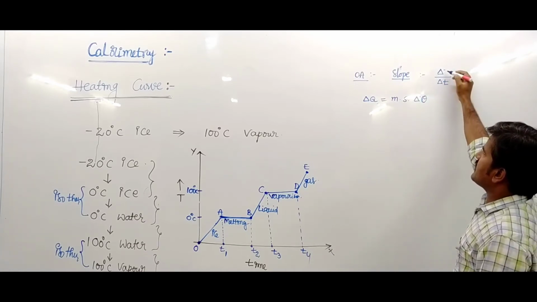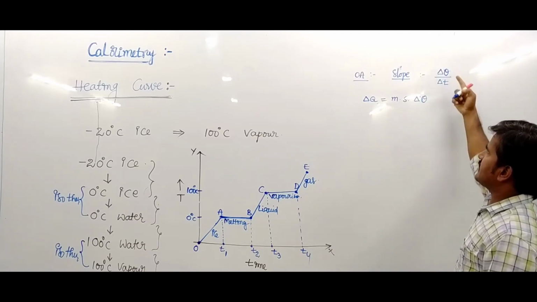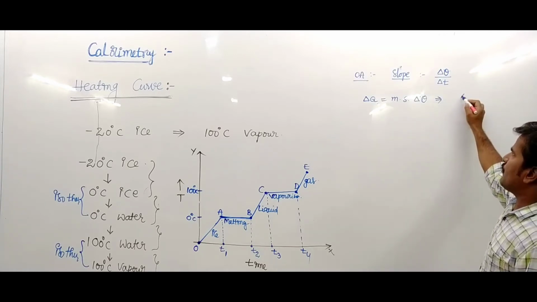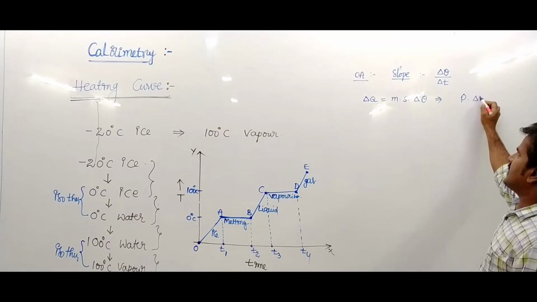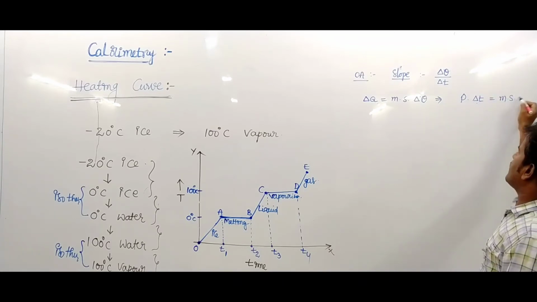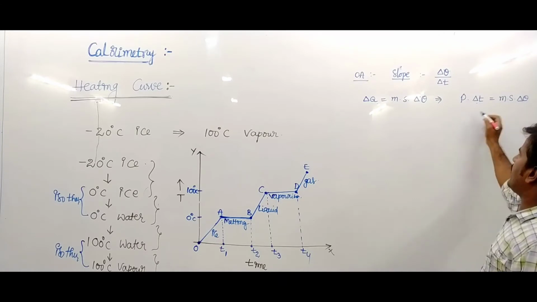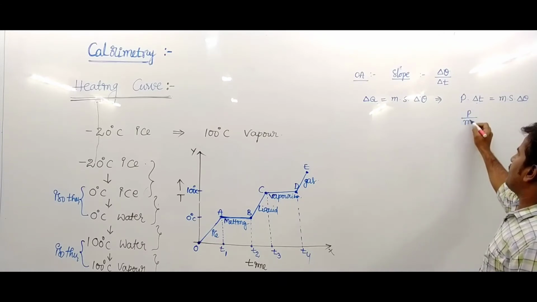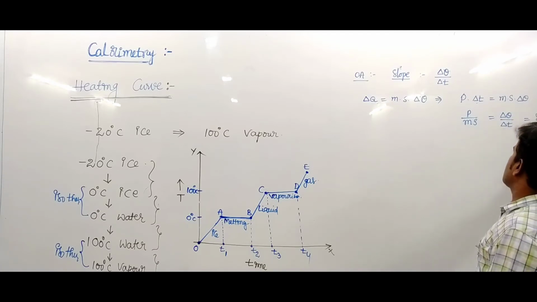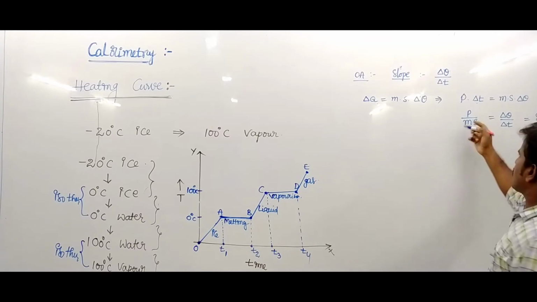The slope indicates delta theta upon delta T. Delta Q is written as P into delta T, power into time. This is M into S into delta theta, where P upon M into S equals delta theta upon delta T, which is nothing but the slope.